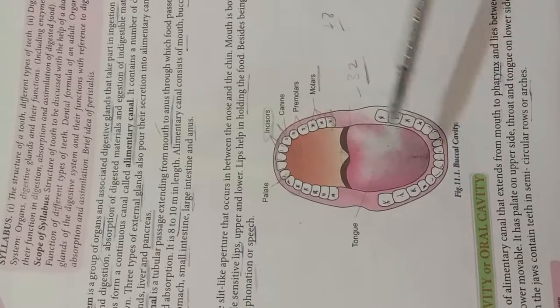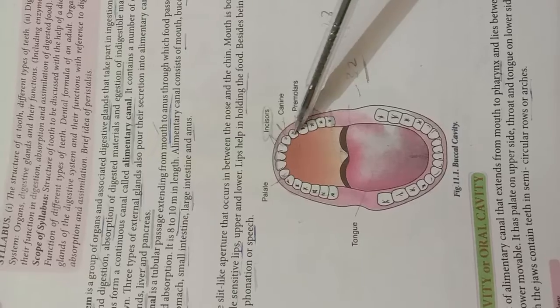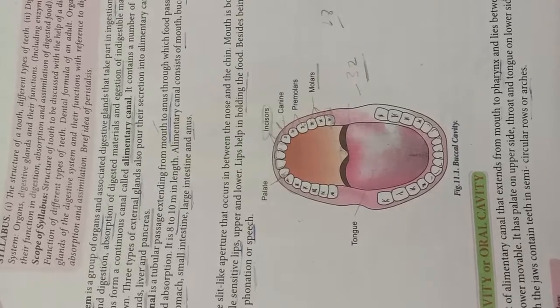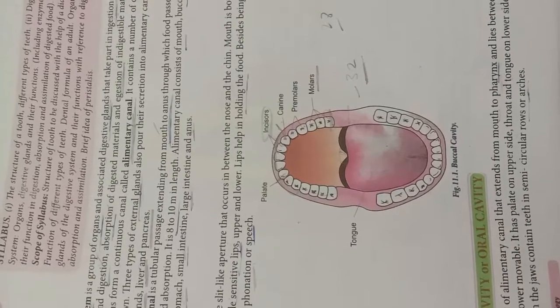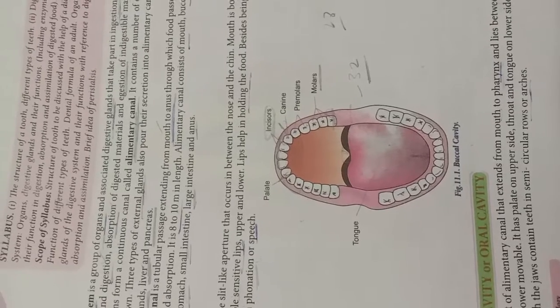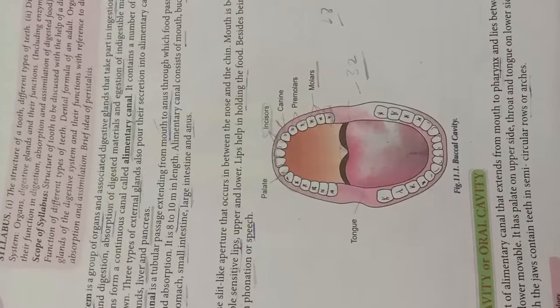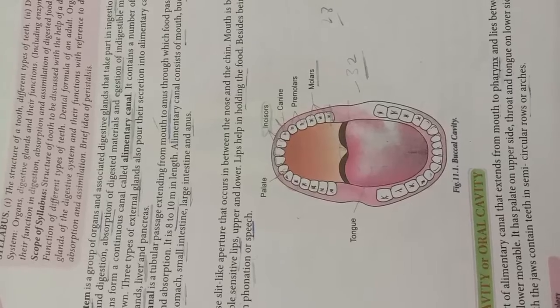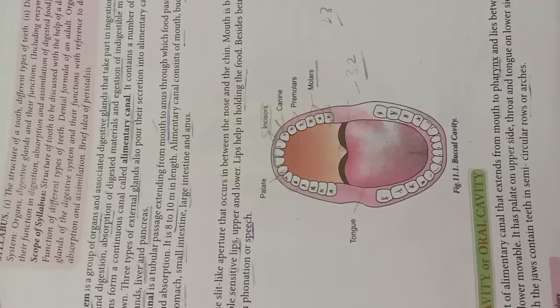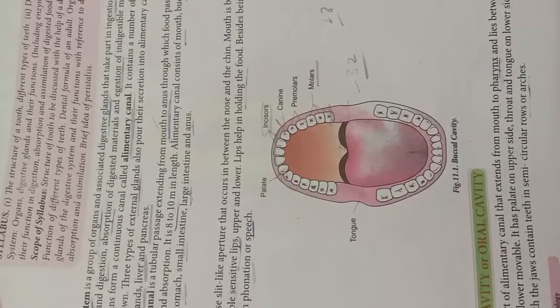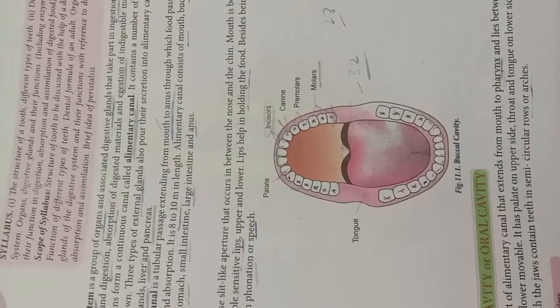Then after the canines, there are the premolar teeth. You can see the premolar teeth are a little different from the other teeth. Premolars lie next to the canines on each side of the jaw. They have two cup-shaped projections, and they help in crushing and chewing the food.